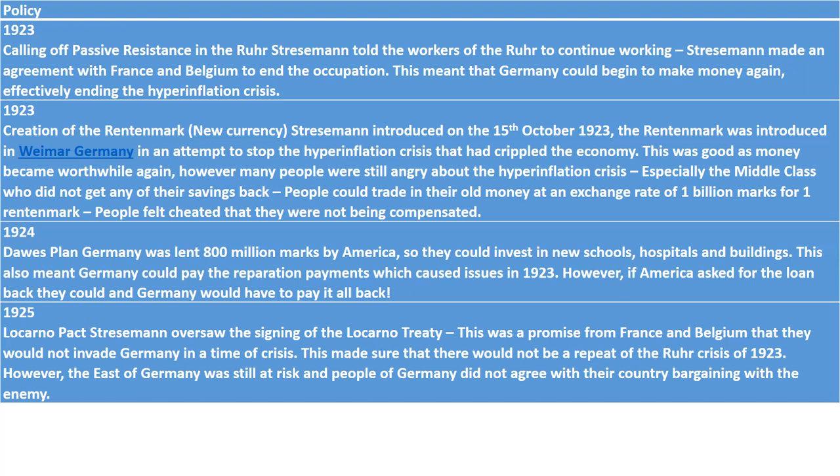But the east of Germany was still at risk, and people of Germany did not agree with their country bargaining with the enemy. So there was still a threat from Russia and the sweeping communism, which started in 1917 after the Communist Revolution.